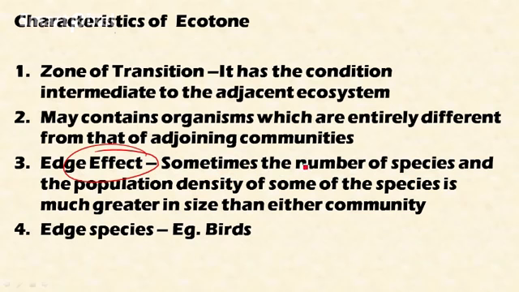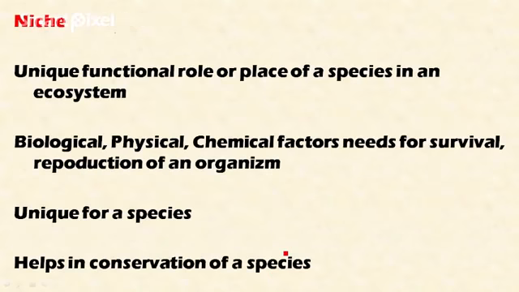Here in an ecotone, sometimes the number of species and the population density of some species is much greater than in either community. Okay, this is called edge effect. If the number of species or the population density of certain species is more when compared to either of the communities in an ecotone, this is called edge effect. So certain edge species are birds. In transitionary ecosystems, that is in ecotones, birds are more in number, population density is more.